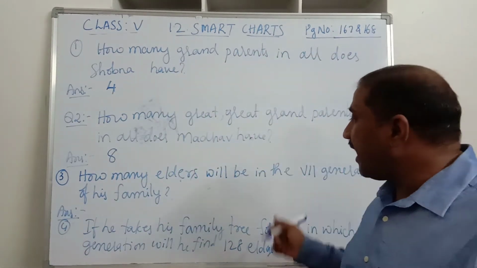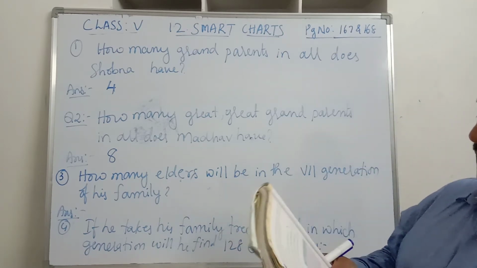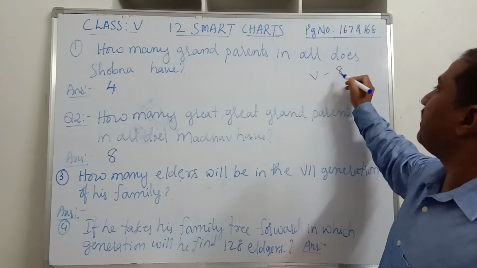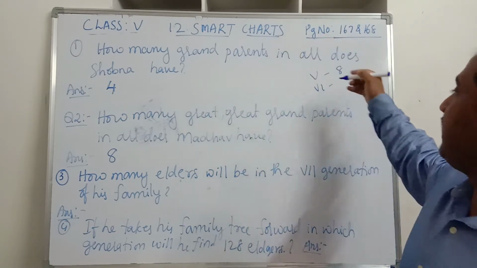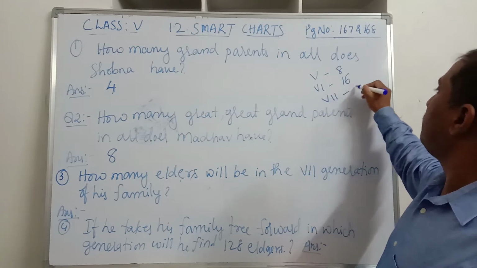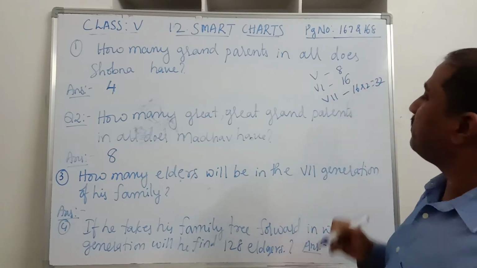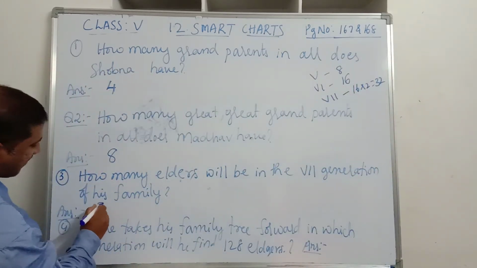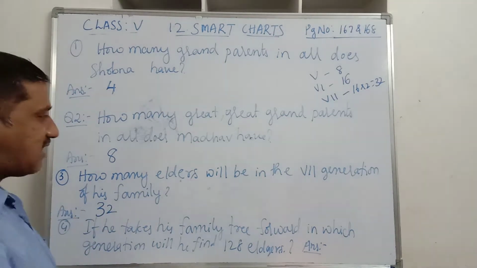Similarly, how many elders will be in the 7th generation of his family? So till the 5th generation we have 8 members. In the 6th generation how many people will be there? Double this 8, it is 16. So in the 7th generation how many will be there? Double this 16, it is 32 members in the 7th generation. How many people will we find in the 7th generation? It is 32 elders.